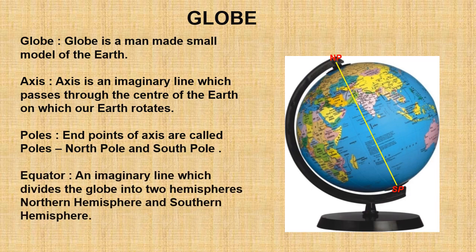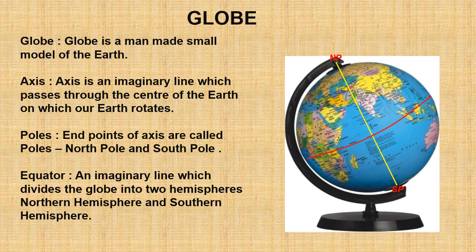Now, an imaginary line which divides the earth into two parts is called the equator, which is marked with 0°. It is the largest latitude. It divides the earth into two halves of a sphere, called hemispheres. The part which lies towards the North Pole is called the Northern Hemisphere, and the part which lies towards the South Pole is called the Southern Hemisphere.